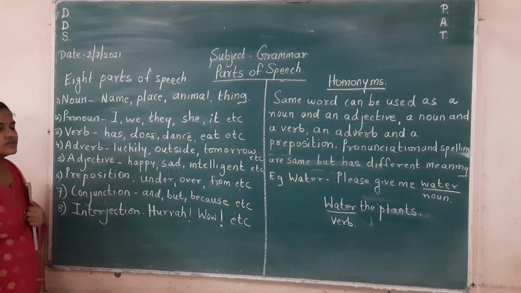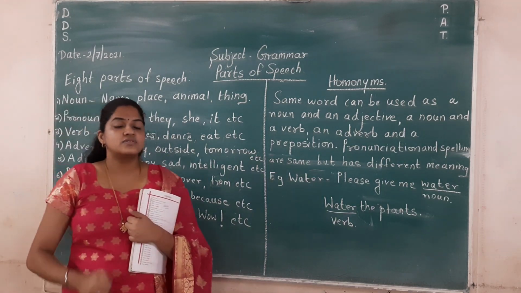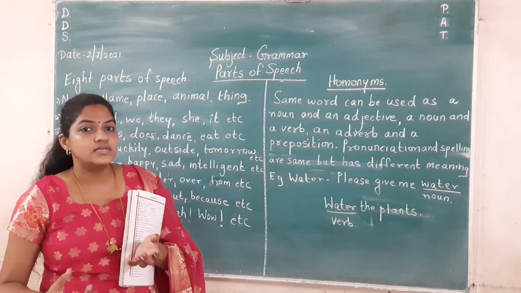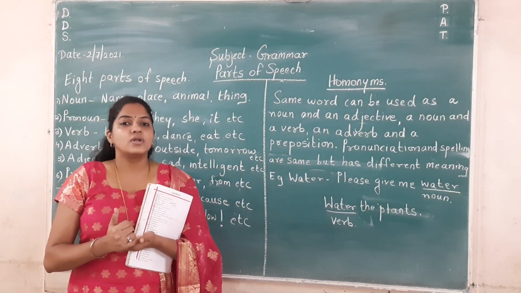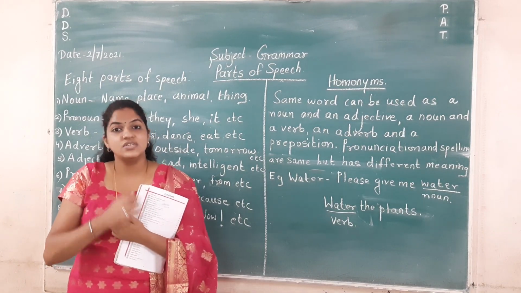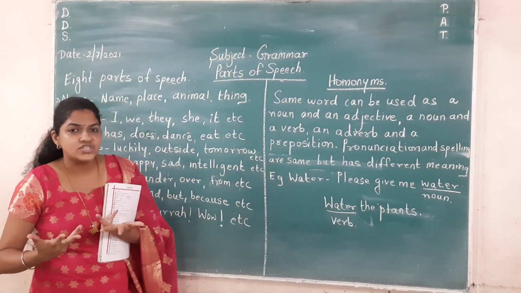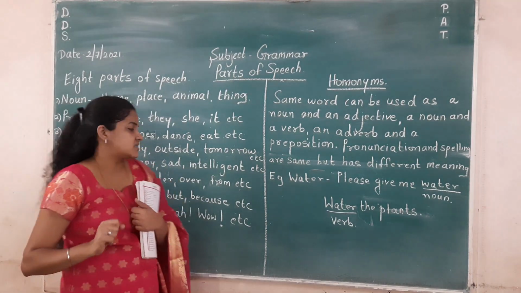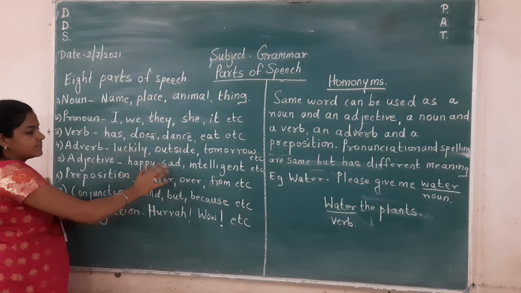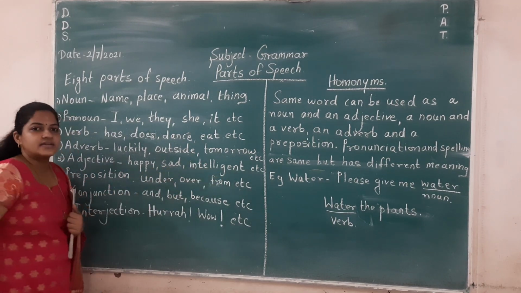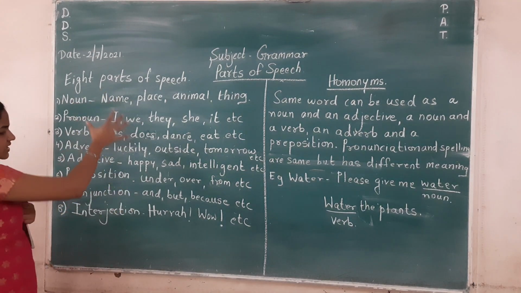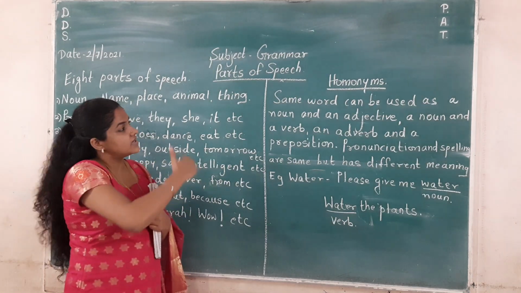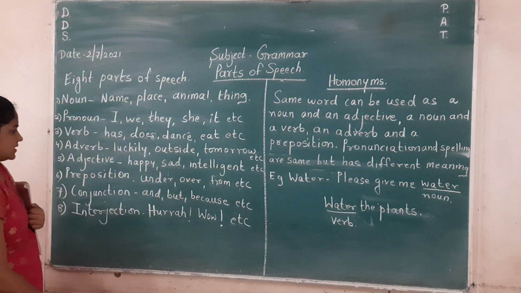Next is adjective. Adjectives are the words which give more information about a noun or pronoun, which show the quality of the noun or pronoun. That is an adjective. She is a beautiful girl. So how is she? वो कैसी है? Beautiful. So beautiful is an adjective. Example: happy, sad, intelligent. Yes, I am brushing up these things because you already know all of this. So the next part I will tell in detail.